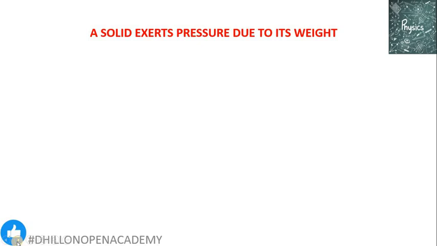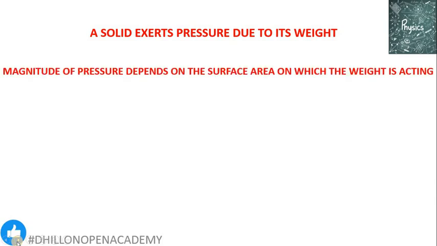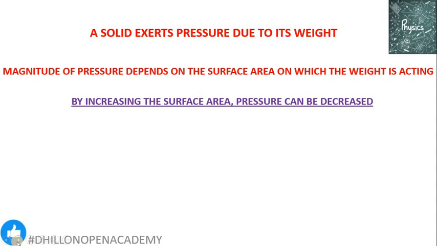Why does a solid exert a pressure? A solid exerts a pressure because of its weight. So obviously, when it is present on top of an object, only that object will be able to experience its pressure. And the magnitude of the pressure depends upon the surface area on which the weight is being applied. So if we are able to change the surface area on which the weight is acting, then we can increase or decrease the pressure. For example, by increasing the surface area, pressure can be decreased.